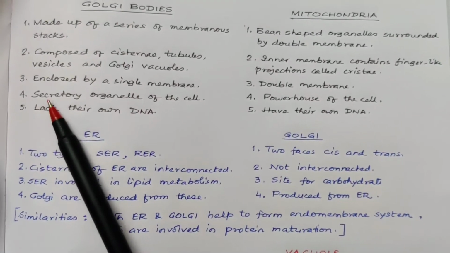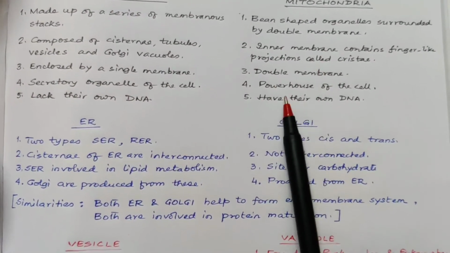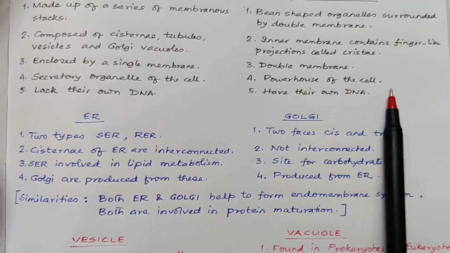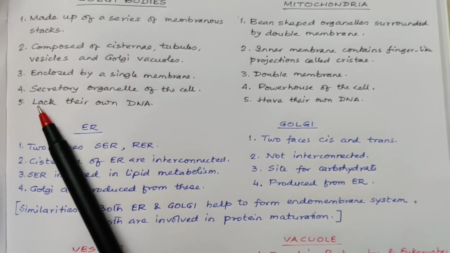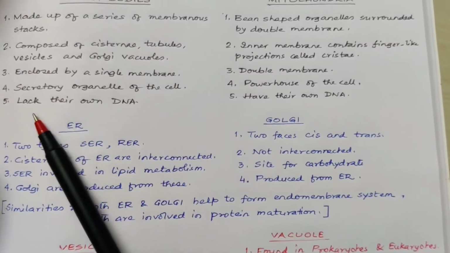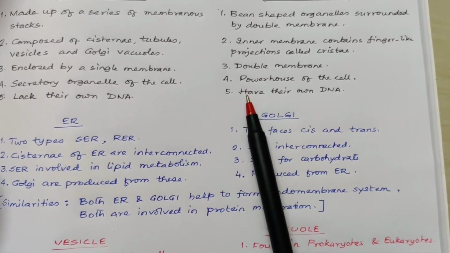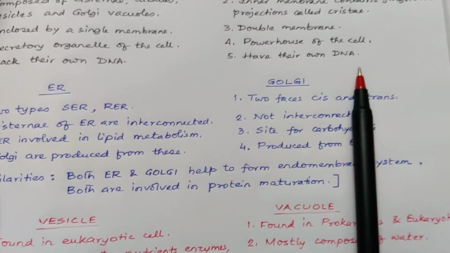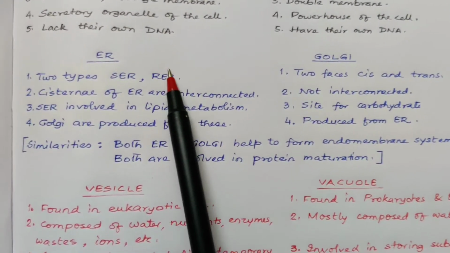Golgi bodies are the secretory organelle of the cell. Mitochondria are the powerhouse of the cell. They produce energy. Golgi bodies lack their own DNA, so they are not autonomous organelles, whereas mitochondria are autonomous because they have their own DNA which replicates.